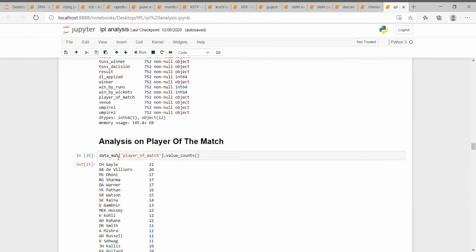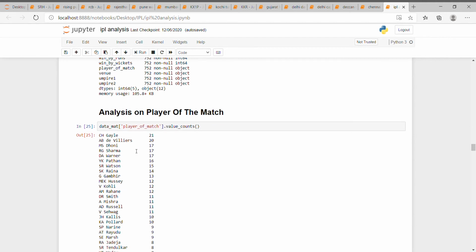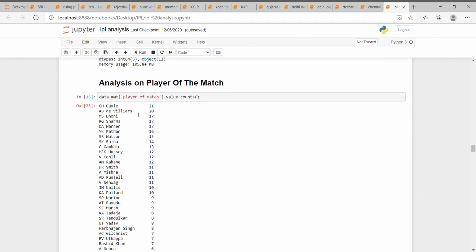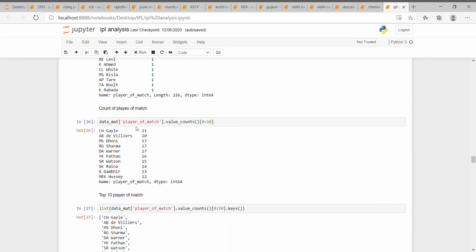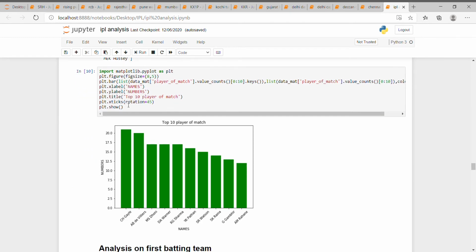Now coming to the analysis of player of the match, we can see here the value count of how many man of the match awards were won by which player. Here Chris Gayle has won the most player of the match awards, that is 21. After that AB de Villiers, and third is MS Dhoni. This is the data of the last 12 years. After this is the top 10 player of the match winners, and this is the graphical representation of this.